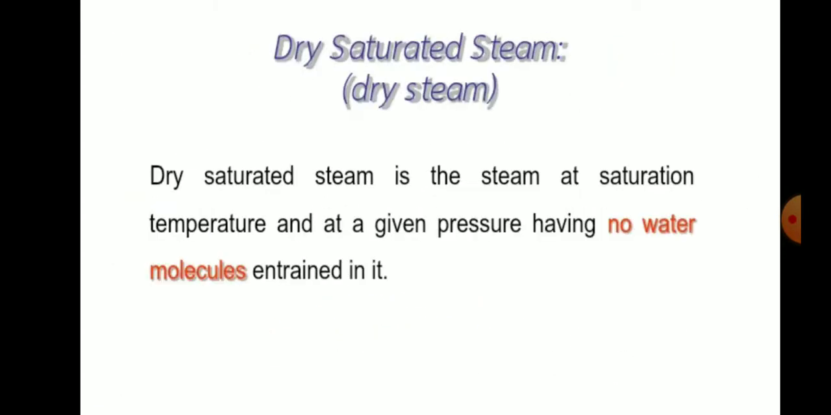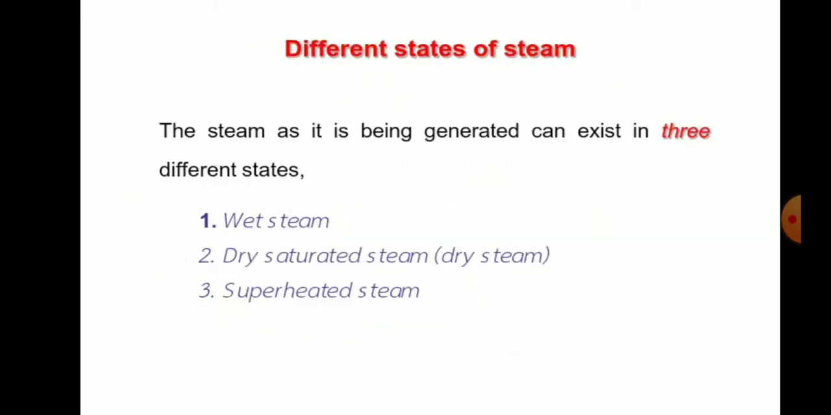So next we see the different states of steam. Now we see the different states of steam. The states of steam are of 3 types: wet steam, dry saturated steam, and superheated steam.